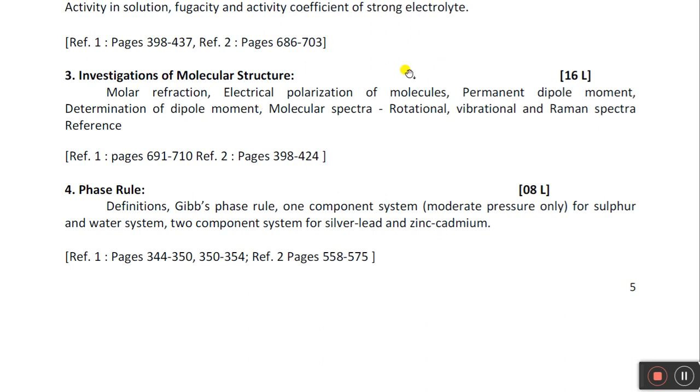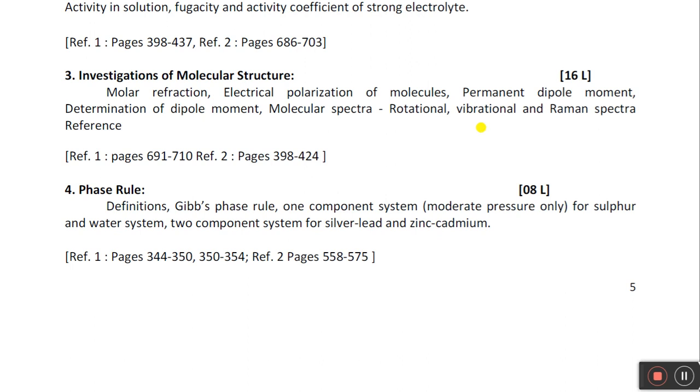So how does a molecule get polarized? That is the polarization theory we have. Then dipole moment. Di means two, pole means positive and negative pole. It has a moment, and moment means some direction and magnitude. This is a physics concept. Then determination of dipole moment, then molecular spectra. This is a very important topic. This is the most lengthy chapter of this third semester. It takes around 20 lectures to finish this topic efficiently and effectively.